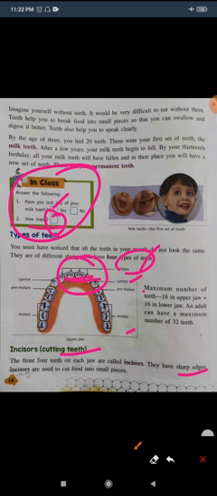Because they have a sharp edge that is used to cut the food into small pieces. They are located at the front of the mouth. The total number of incisors in one jaw is 4, and in both the upper and lower jaw it is 4 plus 4 equals 8.